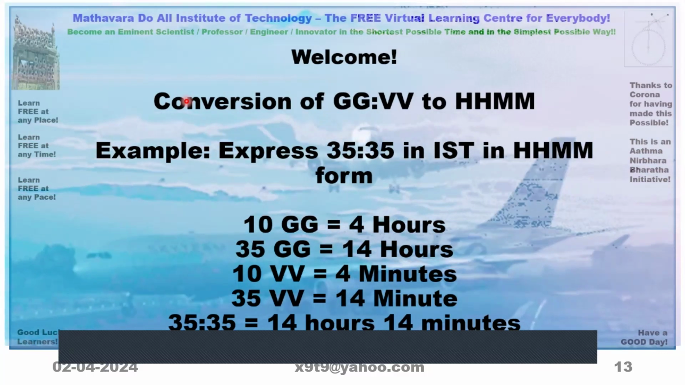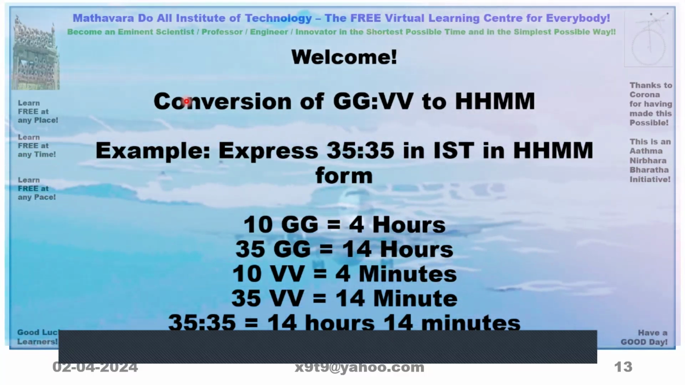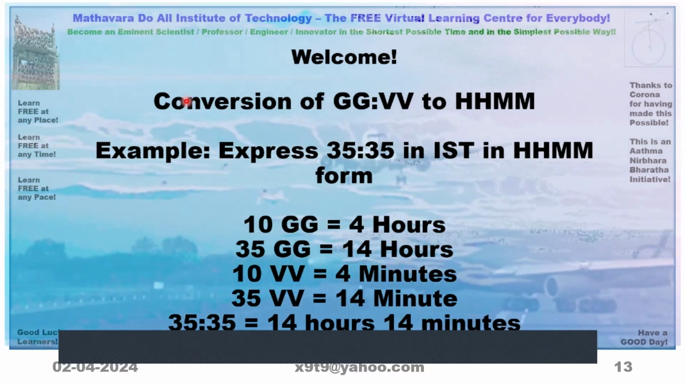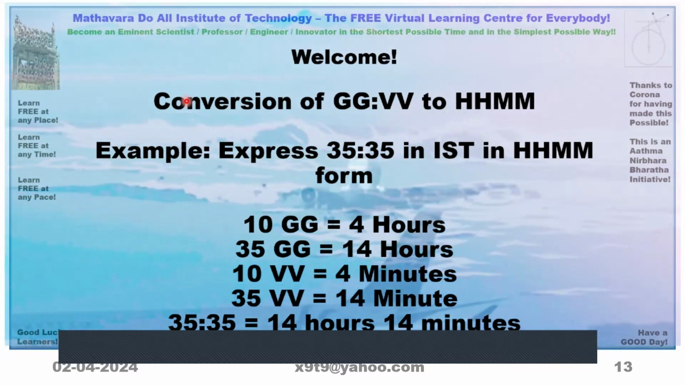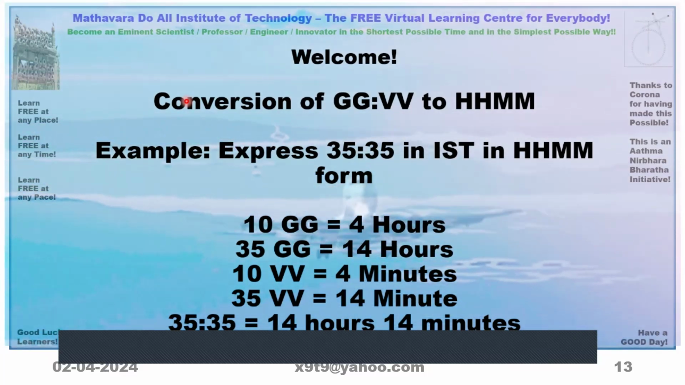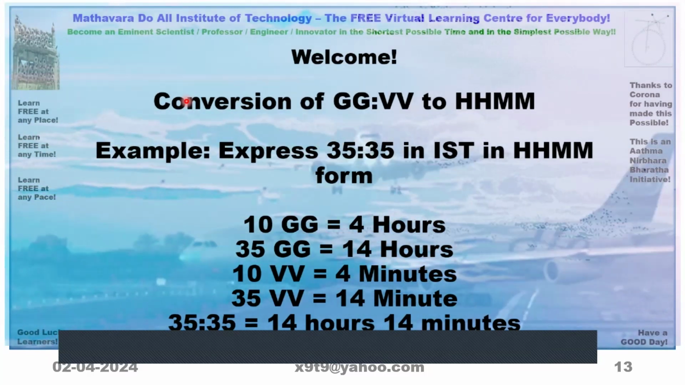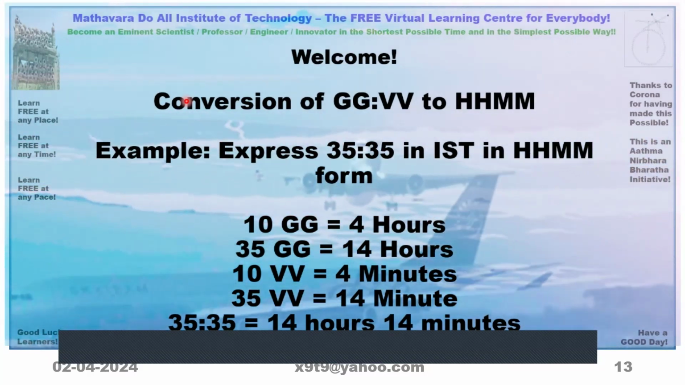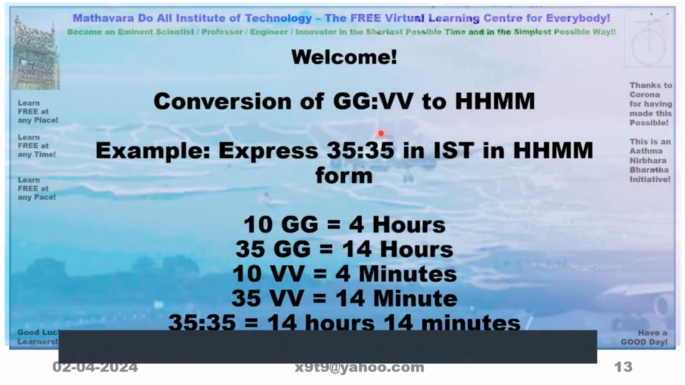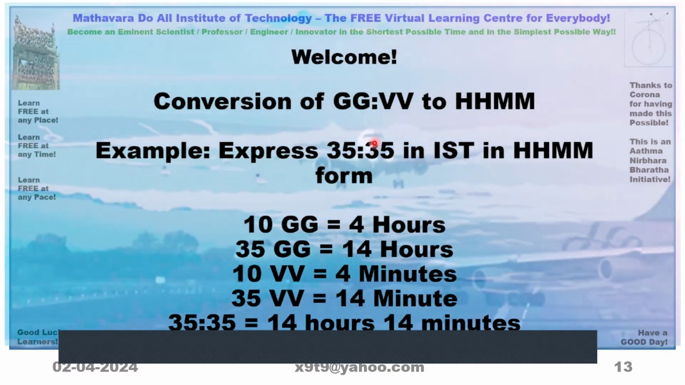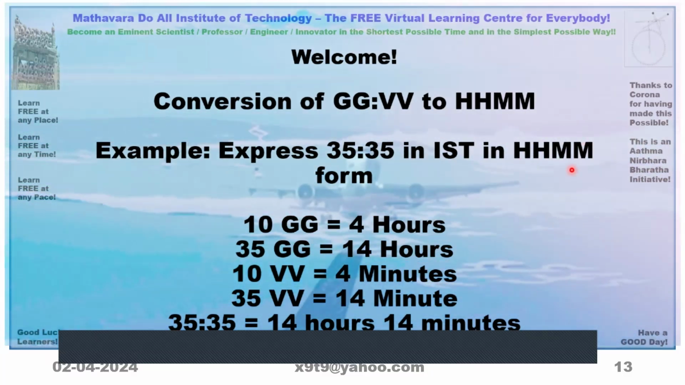So, example in page number 42. See, some people have referred to page number 16 for taking this Vara, Tithi, Nakshatra, Yoga, Karana details. You have to take page number 42 only, not page number 16. So in page number 42, there is 35, 35 galige, vigalige. We want to convert it into hours and minutes in Indian Standard Time.